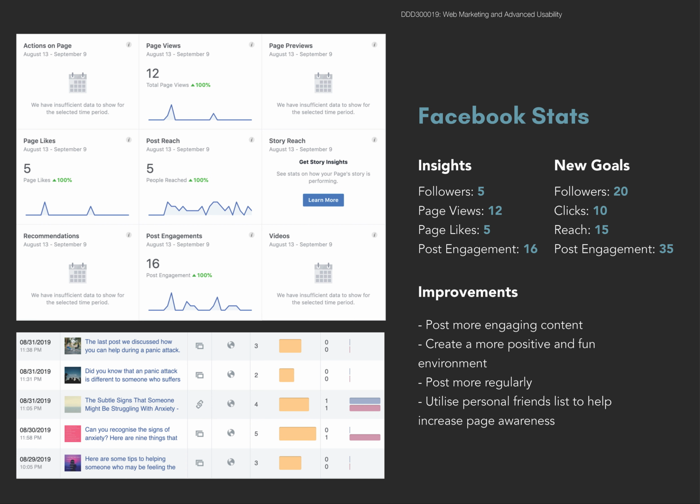As for improvements, just like with all the social media channels and website, the page needs more regular posts and posts that are more exciting visually and topically. I intend to try and use my own personal friends list on Facebook to help promote the page and see if I can get the ball rolling that way.